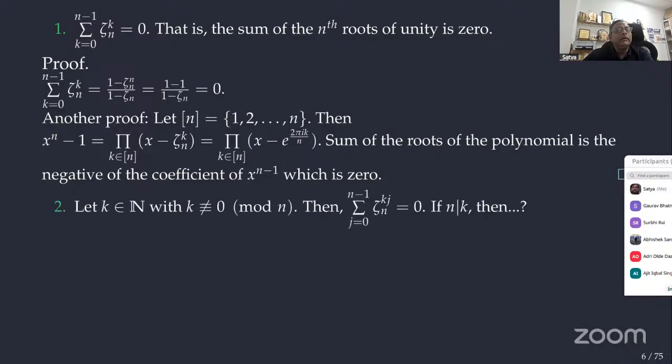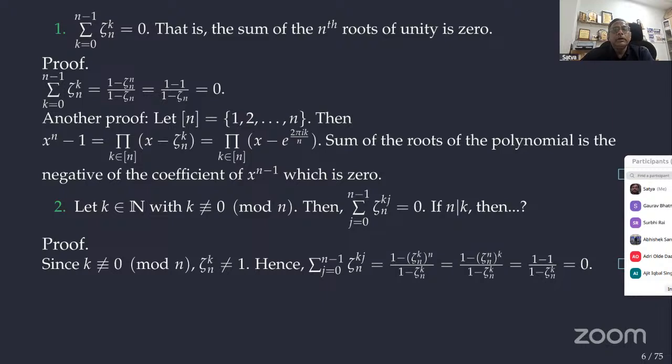Another way to prove this. And in fact, if k is not equal to 0 mod n, even then the sum of zeta_n to the power k is equal to 0. These are going to be useful for us later. What happens if n divides k? If n divides k, then it is like zeta_n to the power 0. We are going to get n, right? Hope it is clear. Yeah. So when k is not equal to 0 mod n, still the sum is equal to 0, right?